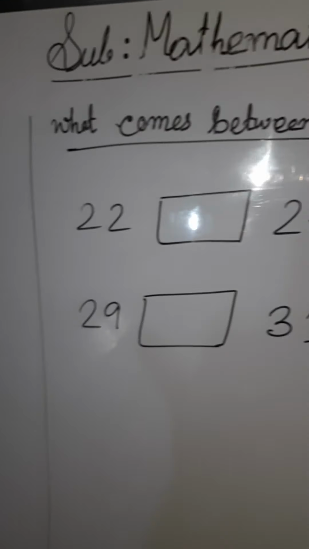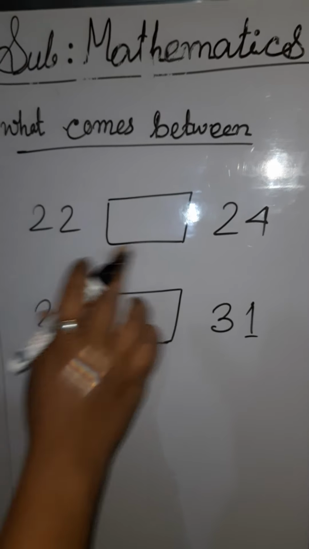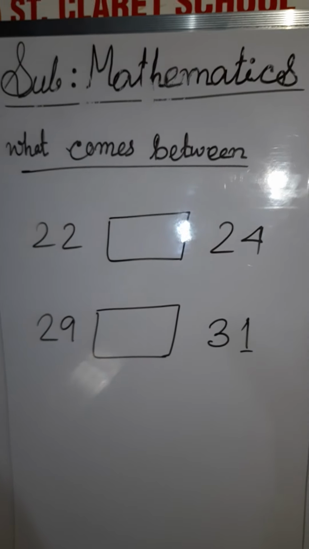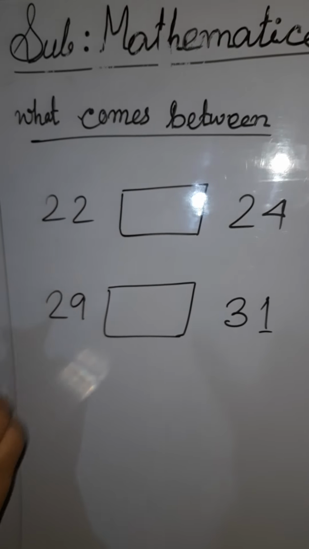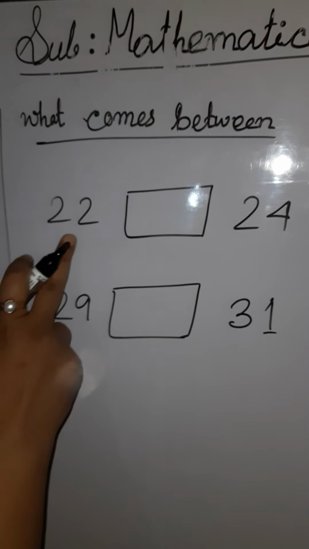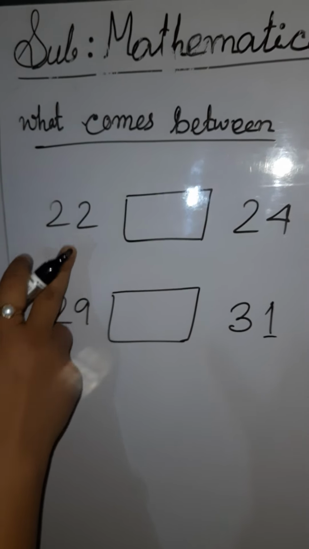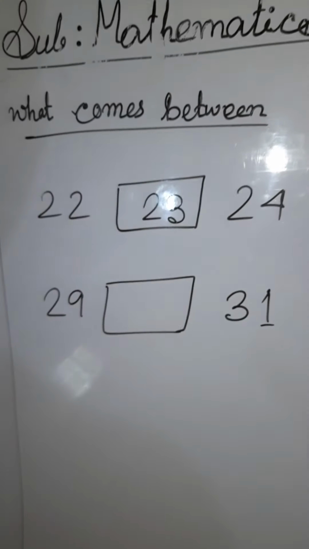Next instruction is what comes between. Between these two numbers, we have to write the number that comes between them. We start from 20, after 20 is 21, next 22, next 23, then 24. So which number do we write? 23.